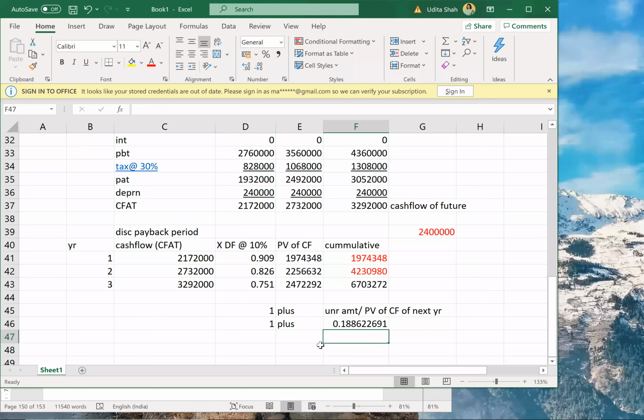So it is 0.18. So my discounted payback will be 1.18 years. Discounted payback will be 1.18 years.